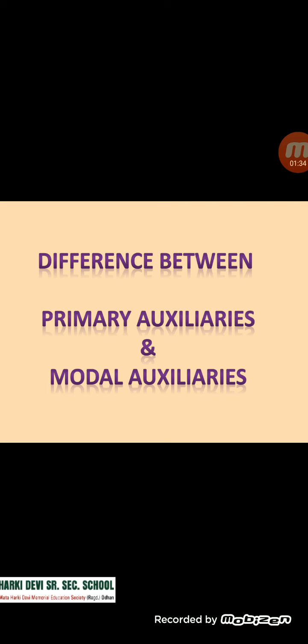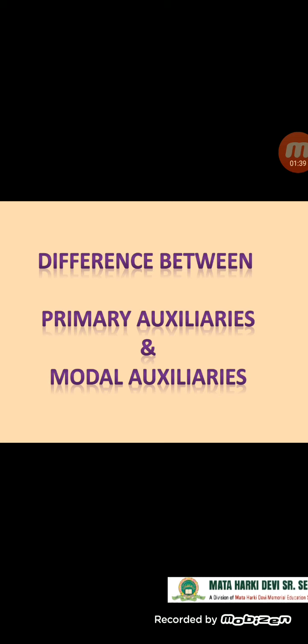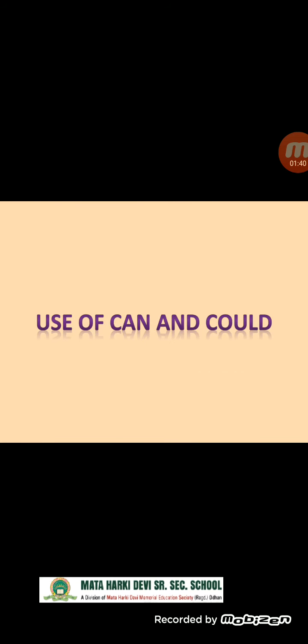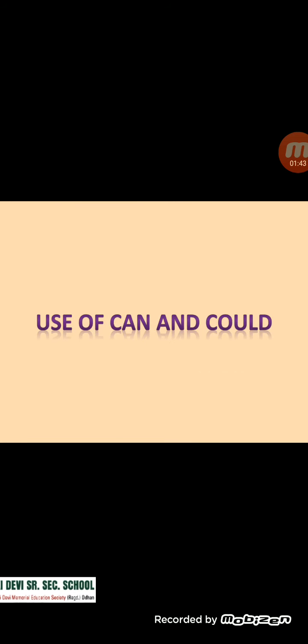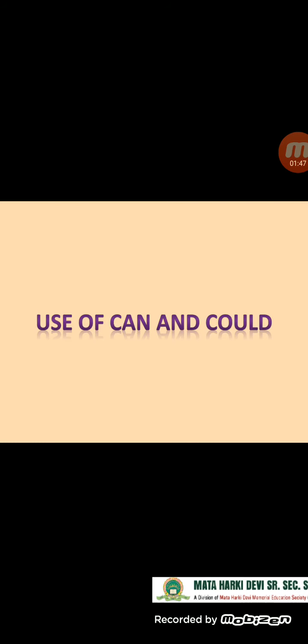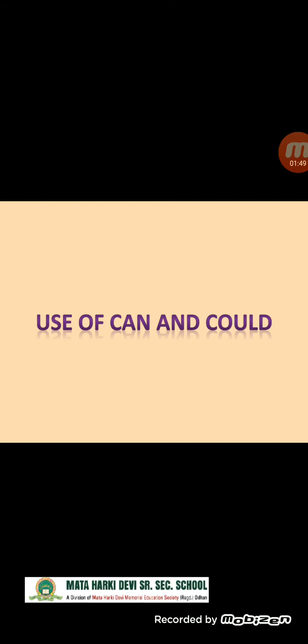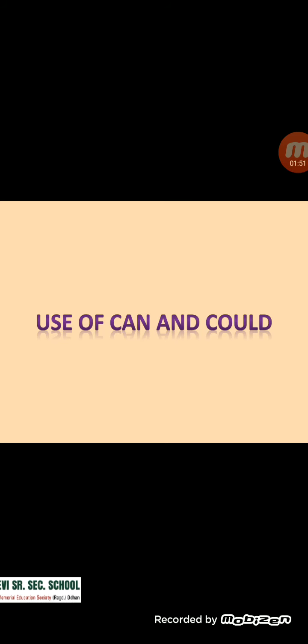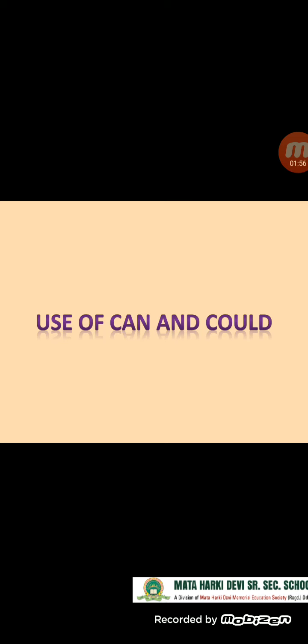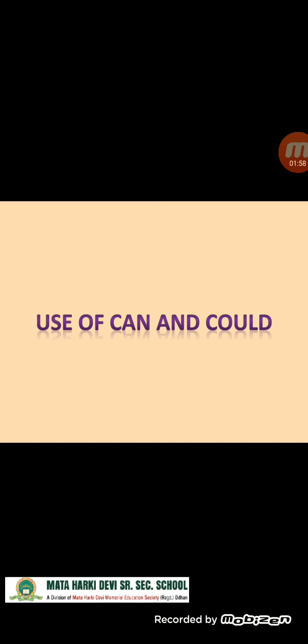Our topic is modal auxiliaries. So now we will do the use of modal auxiliaries. Use of can and could. Can usually expresses potential or ability in the present tense. It is also used to indicate permission, informal permission.